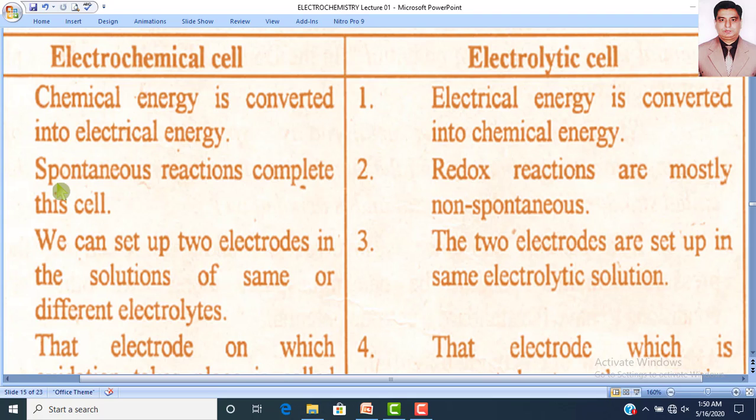Similarly, electrochemical cells involve spontaneous reactions, while electrolytic cells involve non-spontaneous reactions. In an electrochemical cell, two electrodes are set up in the solution of the same or different electrolytes. But in the electrolytic cell, the two electrodes are set up in the same electrolytic solution.